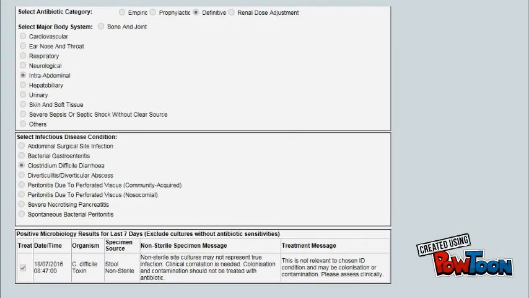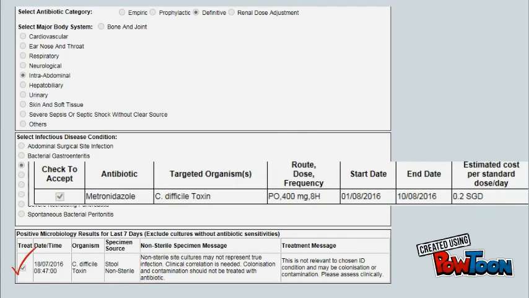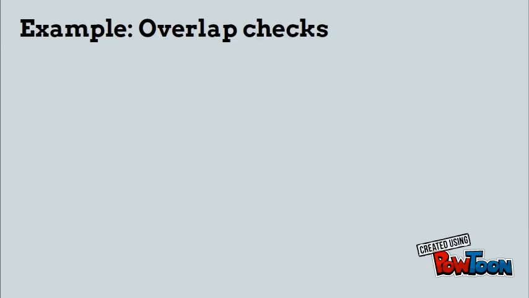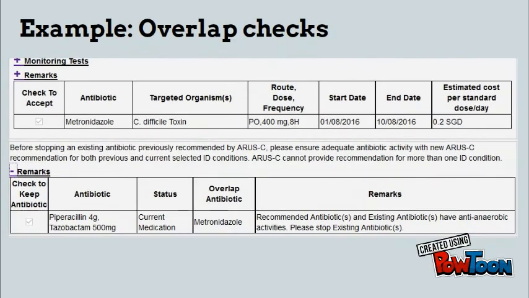Vancomycin and amikacin were discontinued. Clostridium difficile toxin was positive and metronidazole was continued for 10 days. ARUSC is able to provide recommendations for multiple infections.